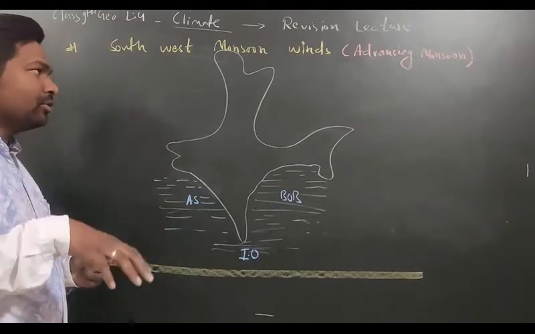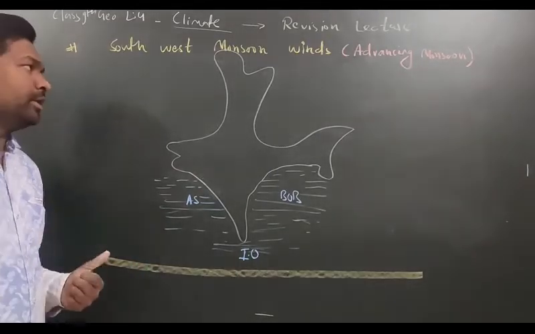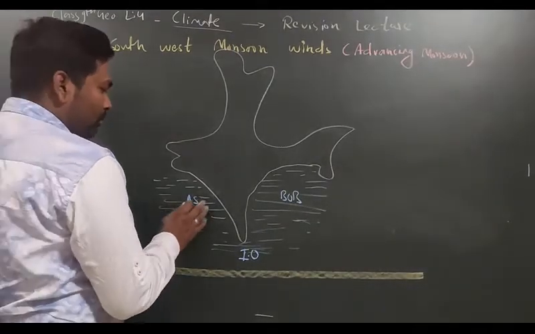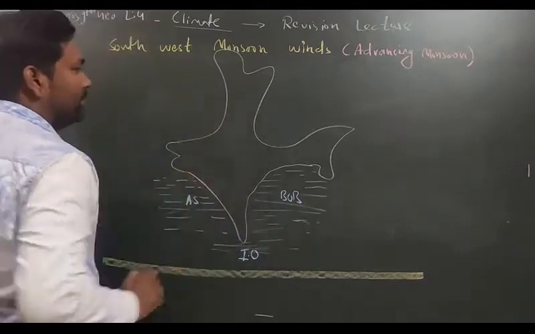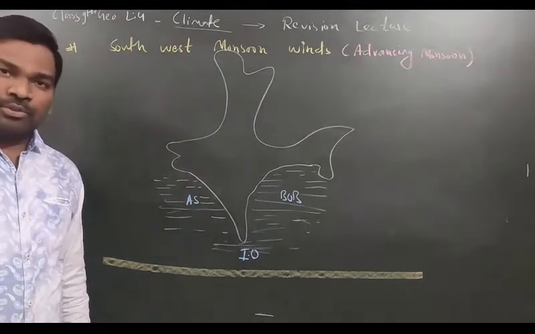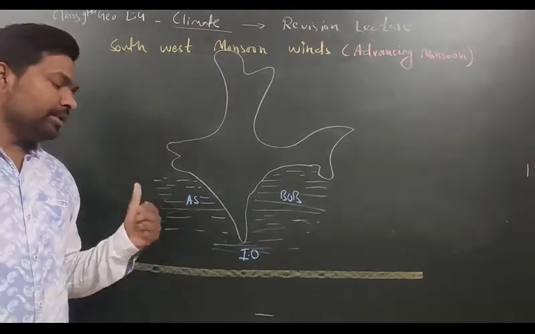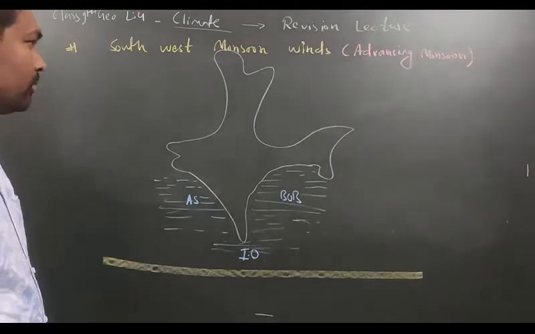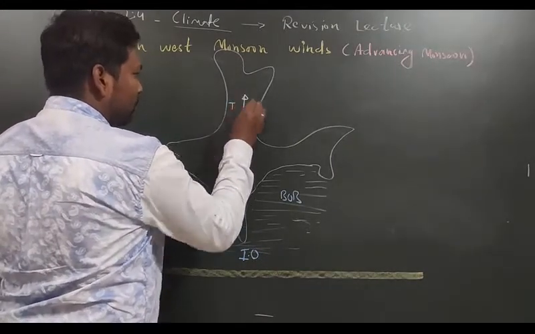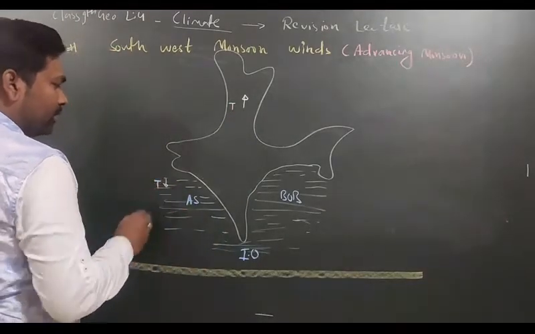The southwest monsoon winds start developing from the month of summer. But it is coming in the month of monsoon only, that is rainy season, but it starts in the month of summer only. But in the month of summer, the temperature of the land body will be high. As I have told you earlier also, the temperature of the land tends to increase faster than the water body. So in the summer season, temperature of the land body will be high, and temperature of the water body will be low.